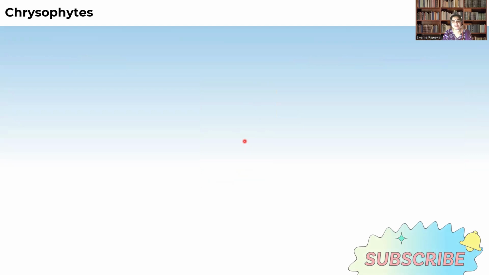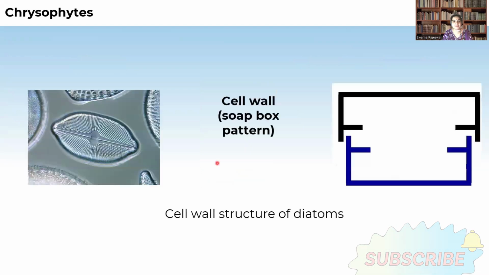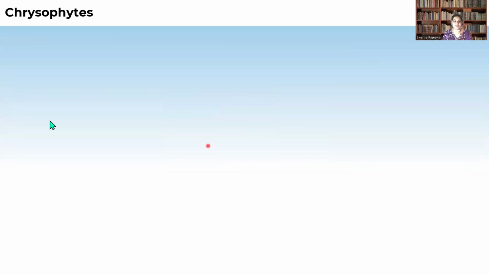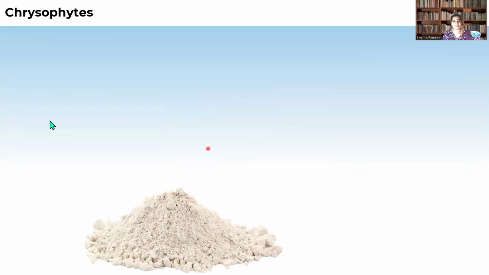When we see the cell structure of the diatoms, it is similar to that of our soap box. It contains a base and a lid-like structure which fits correctly onto the base. And this diatom organism will be inside that lid-like structure. The cell wall of the diatoms is made up of silica. Because of this, it is able to survive in many types of habitats. These diatoms are mainly present in freshwater.